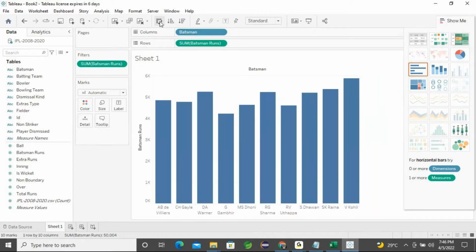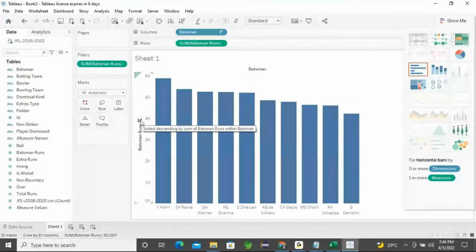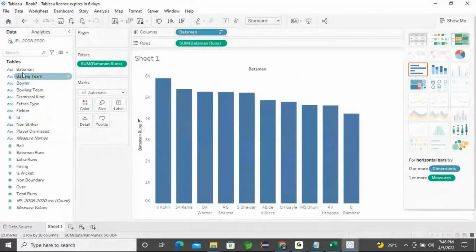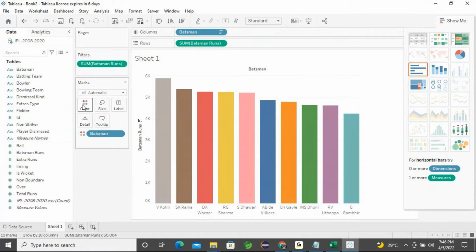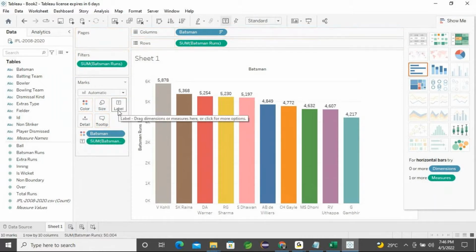Then you can make it ascending order. Then drag these batsman names and apply them to colors, and the total runs you can apply into the label section. Automatically you get this type of format.